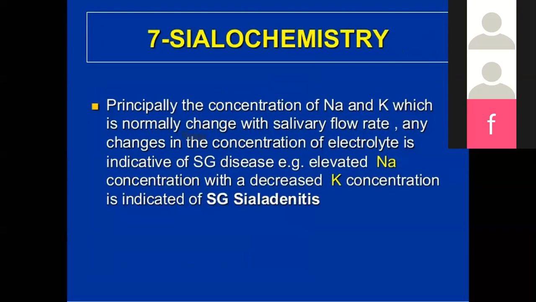Sialochemistry, principally the concentration of sodium and potassium, is normally changed with salivary flow rate. Any change in the concentration of electrolytes is indicative of salivary gland disease. Elevated sodium concentration with decreased potassium concentration indicates sialadenitis.